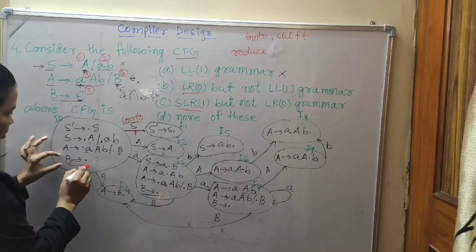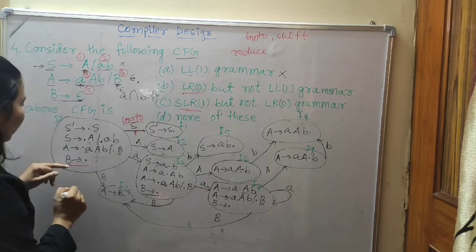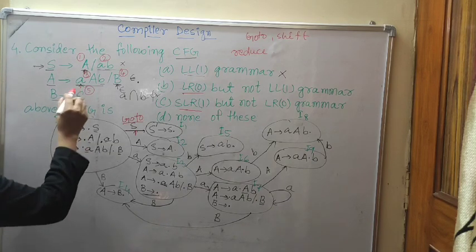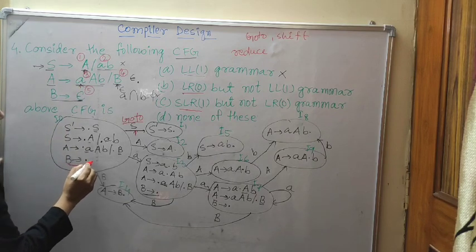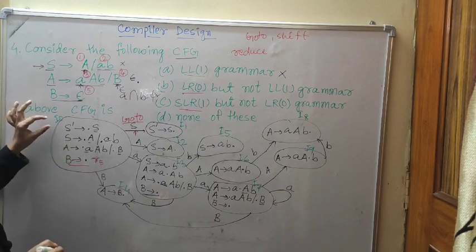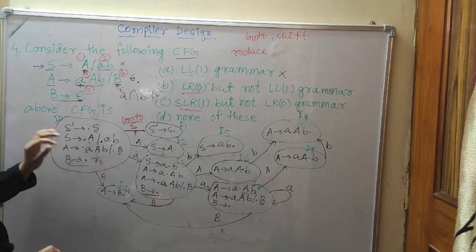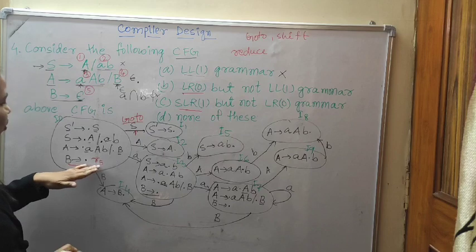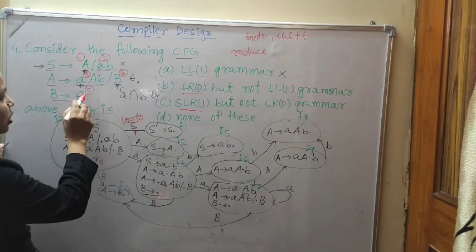See, a shift is given, and the reduce item B to epsilon dot means production number 5. So we can write reduce 5 in the state number 0. Production rules we will write.